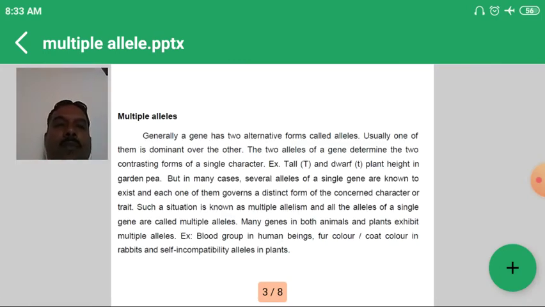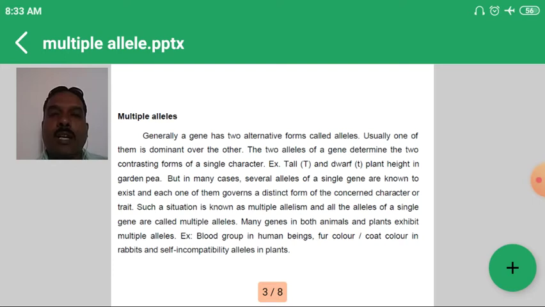Now the general information: three or more alternative forms that occur together are called multiple alleles, while the general definition of an allele is an alternative form of the same gene. For alternative forms, we can consider one character such as height, tall and dwarf, or red flower and white flower. But in addition to that, three or more alternative forms of the same gene are called multiple alleles.